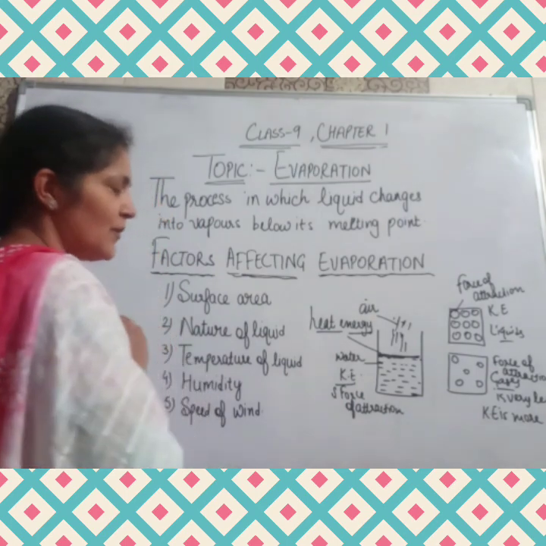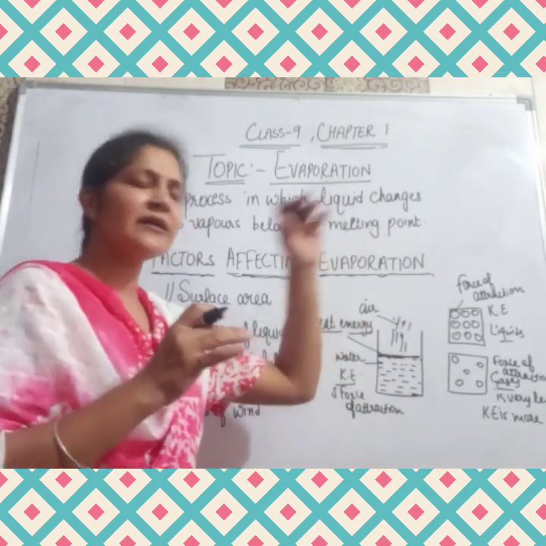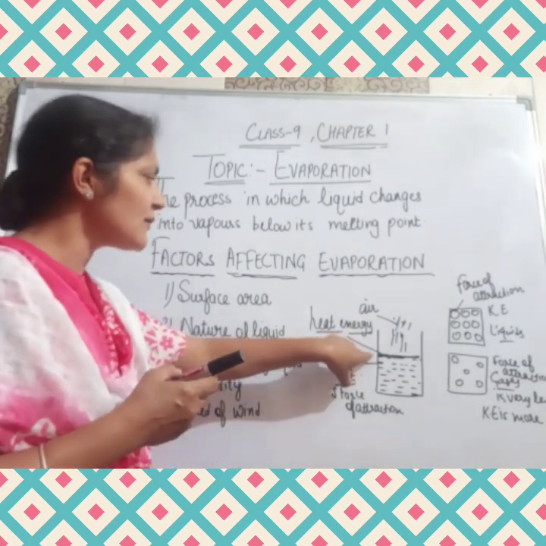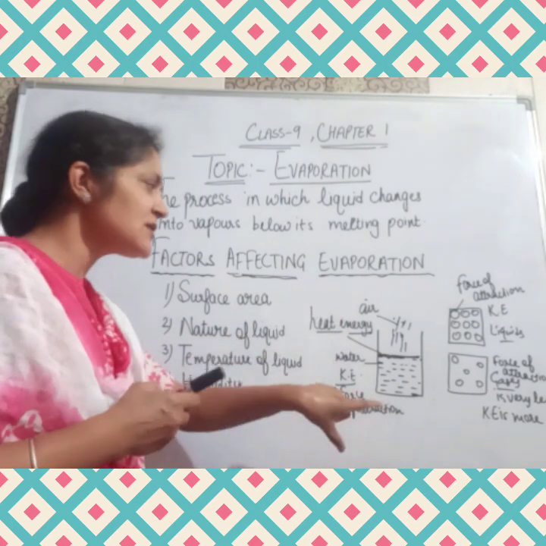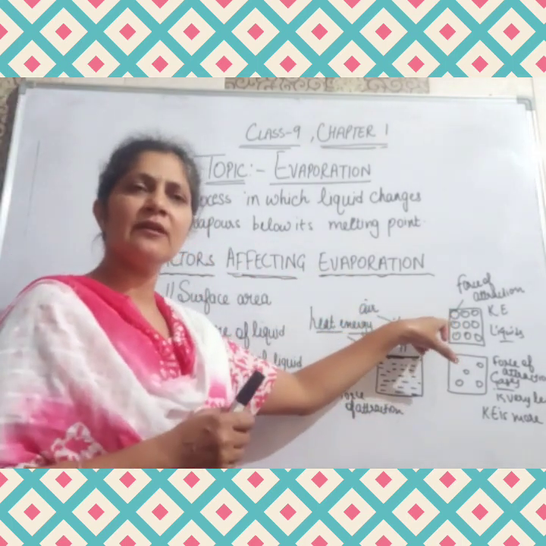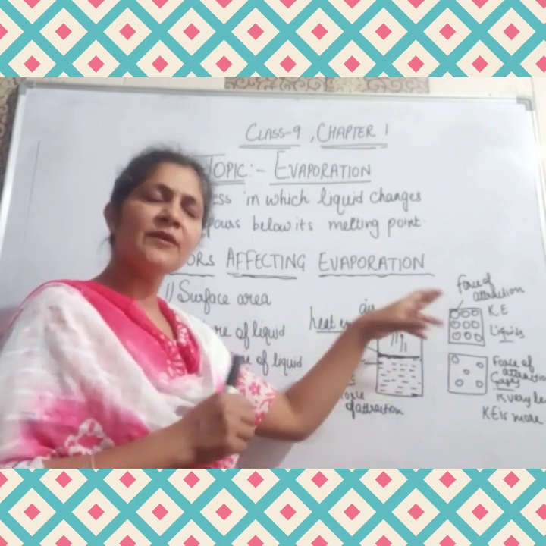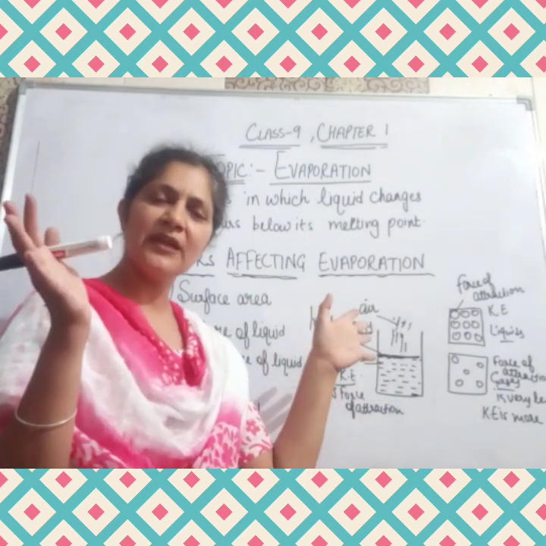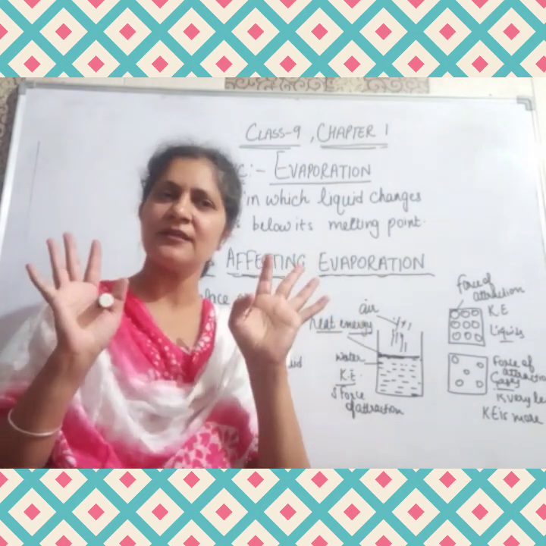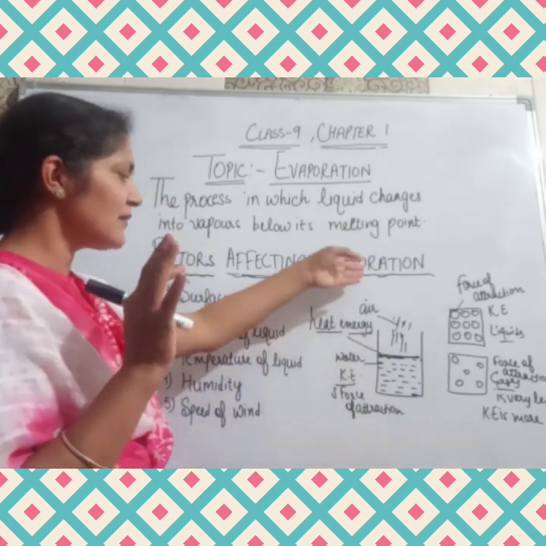It is enough to overcome the force of attraction between the particles of the liquid. Then what will happen? If they overcome their force of attraction, they will be free. Then they will become vapors in the gaseous state. So they will be free to move upwards in the air.